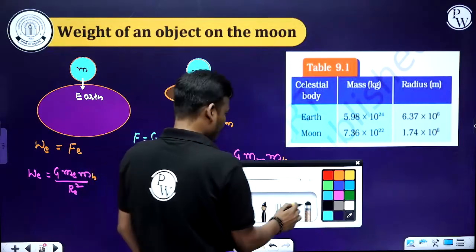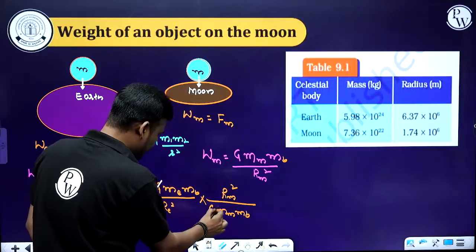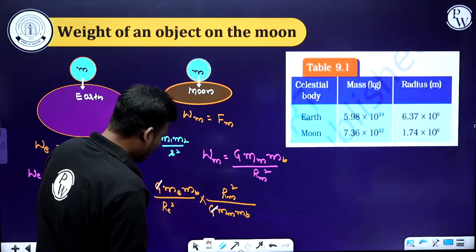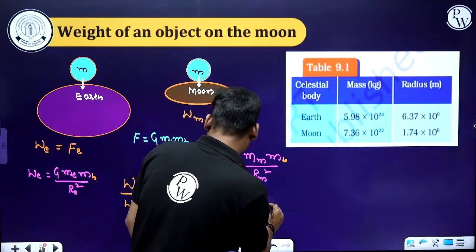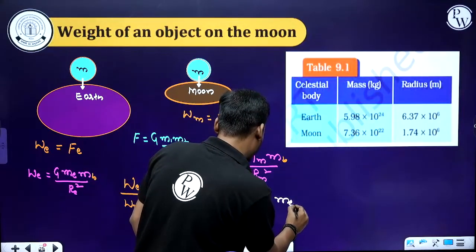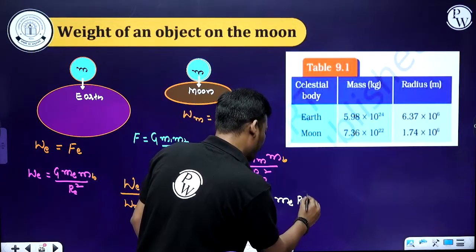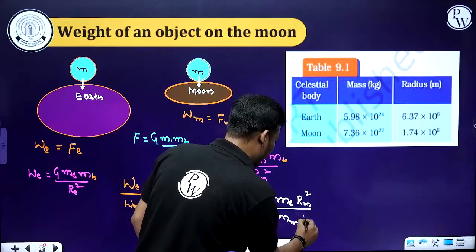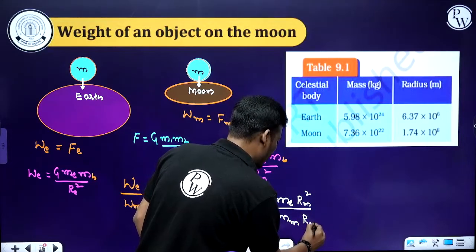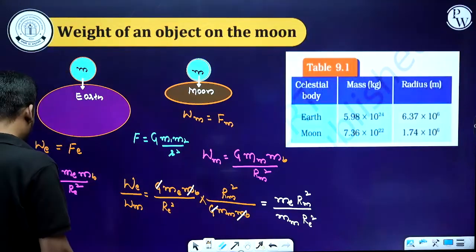Now here you can see G and G get cancelled, and the mass of the body and the mass of the body get cancelled, and the remaining is mass of the Earth into radius of the Moon squared, divided by mass of the Moon into radius of the Earth squared. Clear?